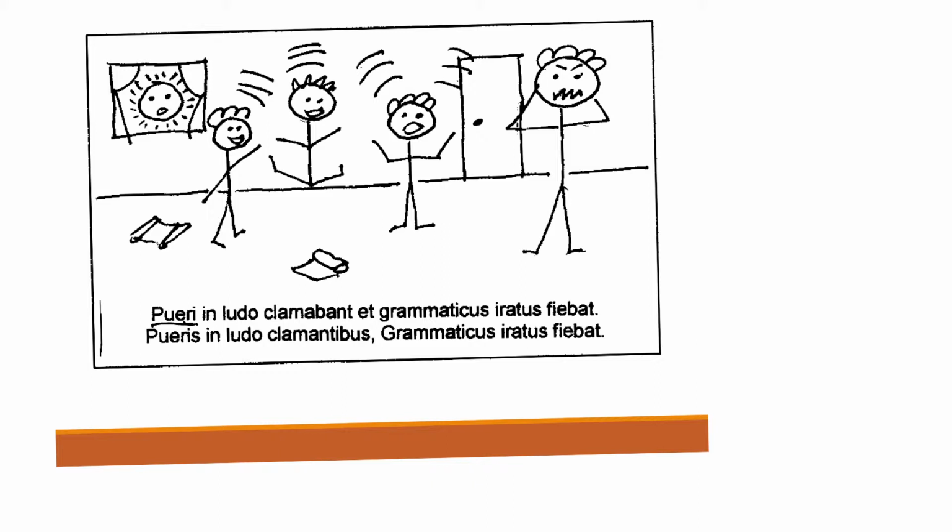So our subject, our verb is right here. Looks like we've got another subject over here. And the verb, this one is singular. We've also got a noun and adjective here, grammaticus iratus. So that's double dipping there. And finally we have a prepositional phrase, in ludo.